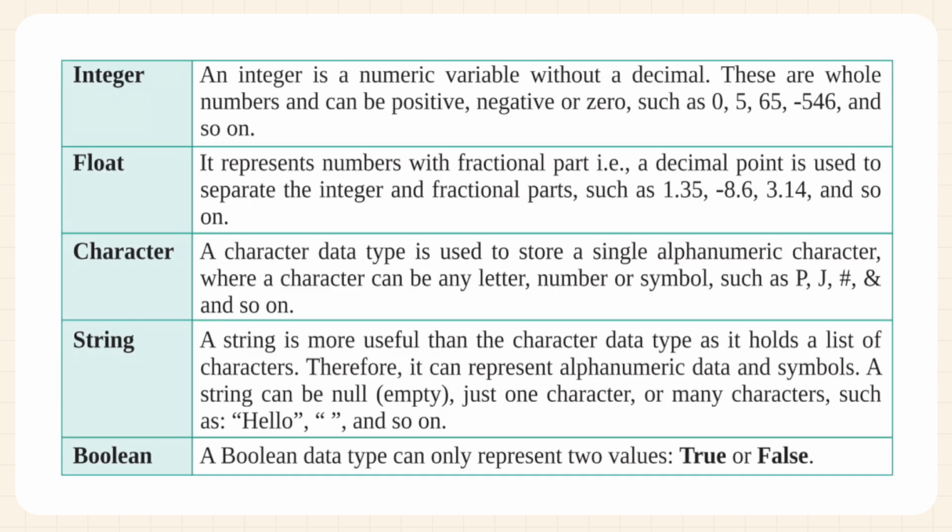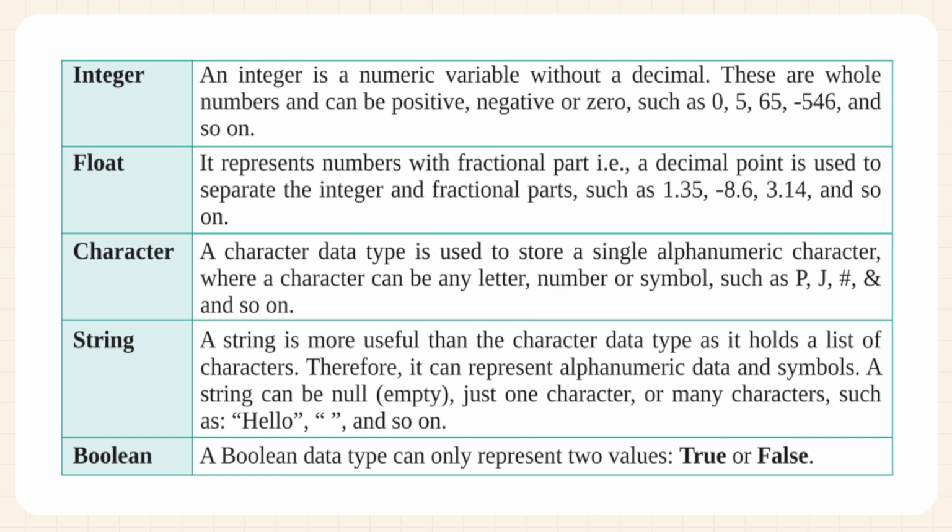Integer. An integer is a numeric variable without a decimal. These are whole numbers and can be positive, negative or zero, such as 0, 5, 65, minus 546, and so on. Float. It represents numbers with a fractional part, i.e., a decimal point is used to separate the integer and fractional parts, such as 1.35, minus 8.6, 3.14, and so on.